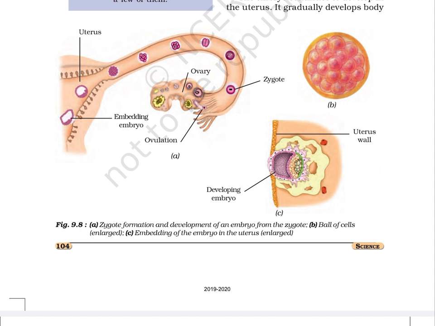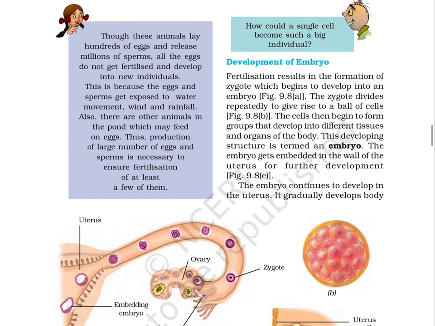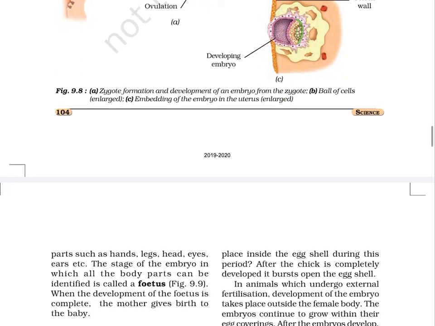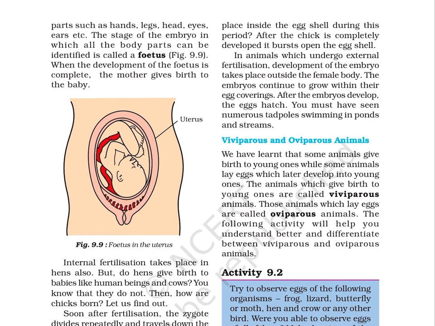The embryo gets embedded in the wall of the uterus for further development. Figure 9.8c. The embryo continues to develop in the uterus. It gradually develops body parts such as hands, legs, head, eyes, ears, etc.